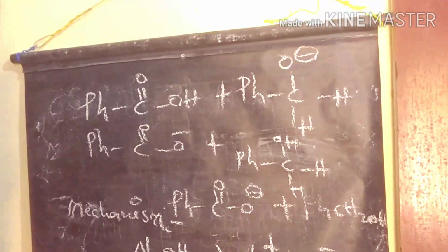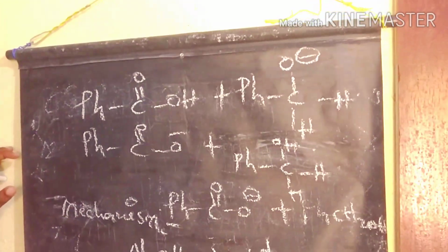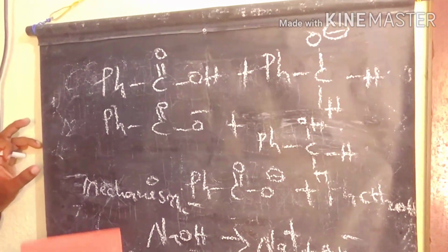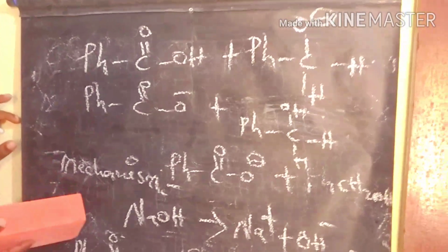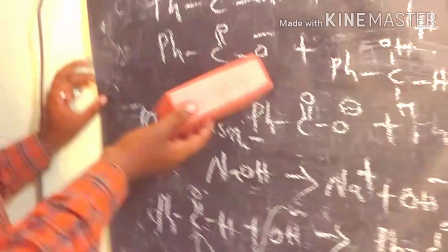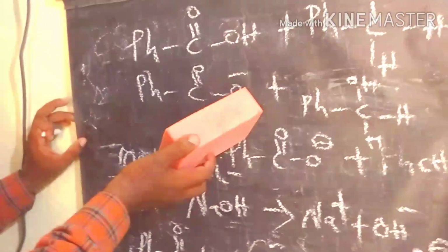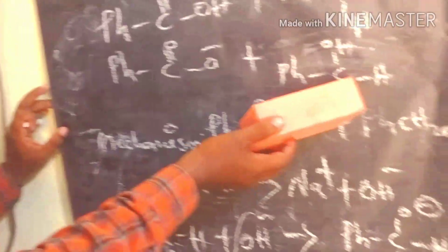Let's take another simple example. First of all, we take benzaldehyde, 2 moles of benzaldehyde, undergoing the Cannizzaro reaction. We are getting the carboxylate ion plus benzoic acid, that is benzoic acid plus benzyl alcohol.